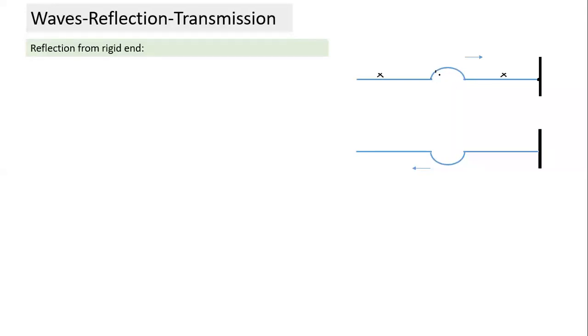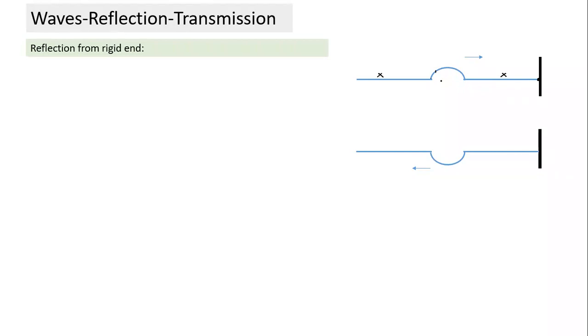Just from the energy angle, we can infer that if a pulse strikes a fixed support, it should reflect back as a pulse. If there's no loss of energy, whatever energy is contained in the incident pulse, the same energy should be contained in the reflected pulse, which basically leads us to conclude both have to be the same shape.